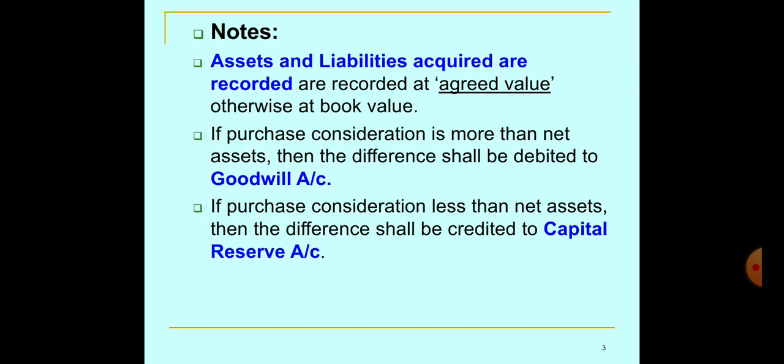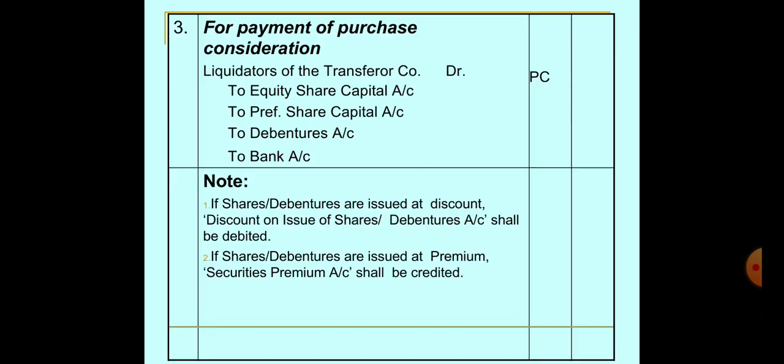So, in the notes to that account, assets and liabilities acquired are recorded at agreed value, otherwise at book value. If purchase consideration is more than the net assets, the difference will be debited to the Goodwill Account, as I have already told you. If purchase consideration is less than the net assets, the difference shall be credited to Capital Reserve Account.